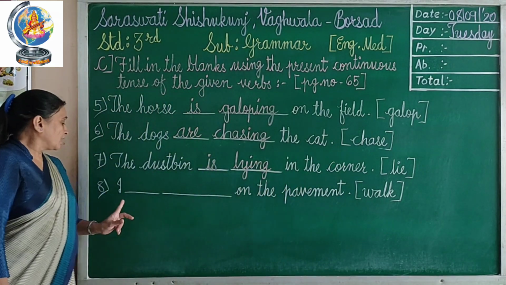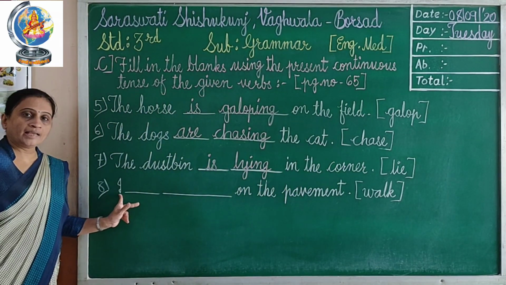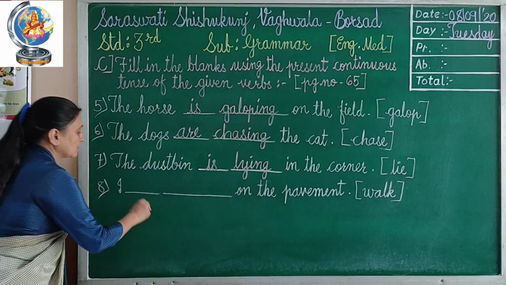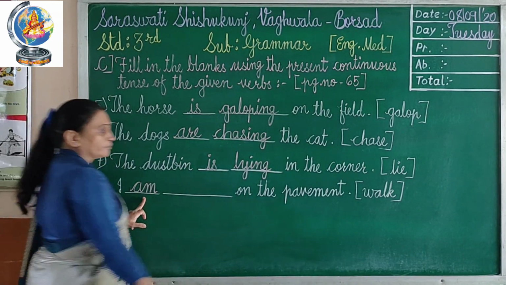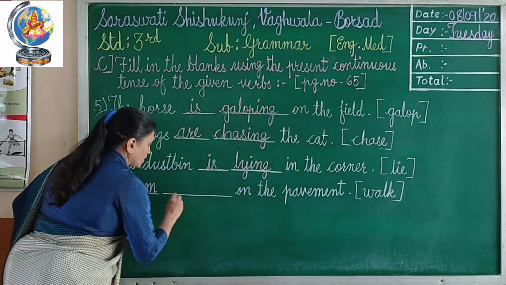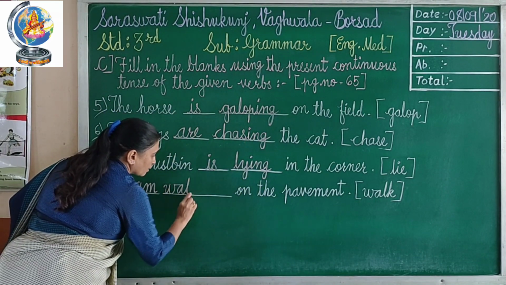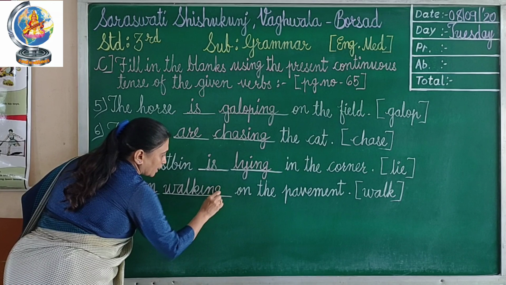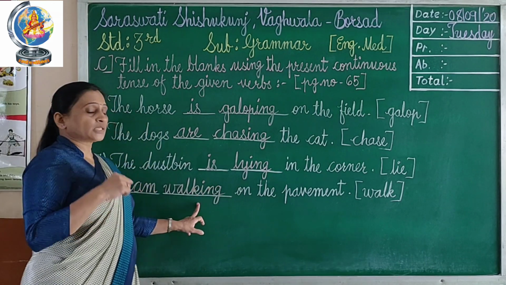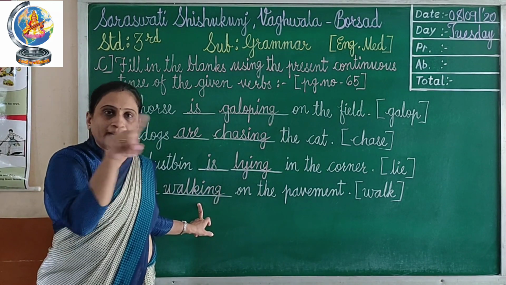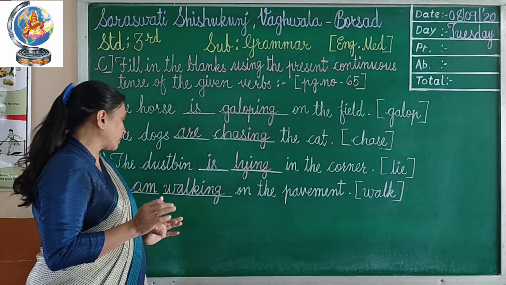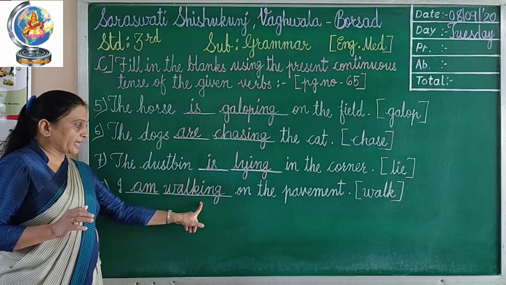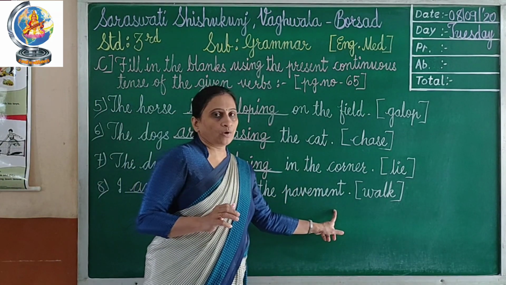Okay children? Now 8 number, I. So with I pronoun, I am writing a-m. I am, then walk. Here I am writing walk plus ing. Whenever I am saying plus, you don't need to write plus. Plus means you are adding those letters. Okay? So I am walking on the pavement.